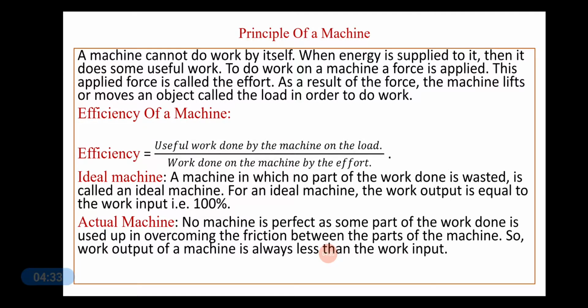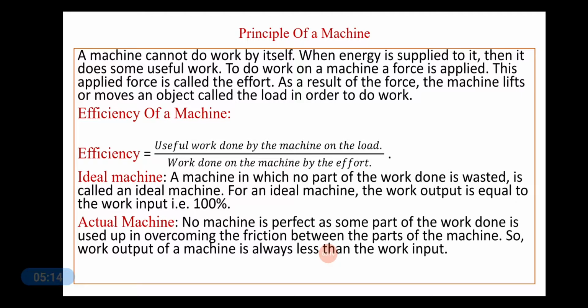Actual machine. No machine is perfect because some part of the work done is used up in overcoming the friction between the parts of the machine. So, work output of a machine will always be less than the work input. The part of the work done on the machine is used up in overcoming the friction between the moving parts of the machine. Therefore, the efficiency of an actual machine will be less than 100%.